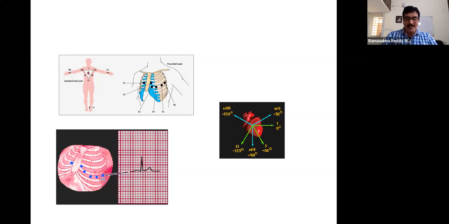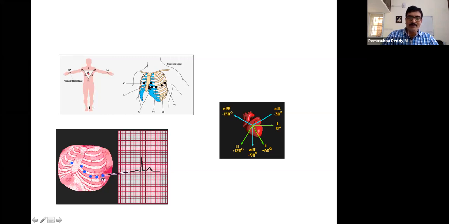The reason behind this is, if we assume there is a heart in the center of the body, and the electrical activity in the heart starts from the rightmost part of the right top of the heart and goes to the lower bottom of the left side, there will be an electrical vector.